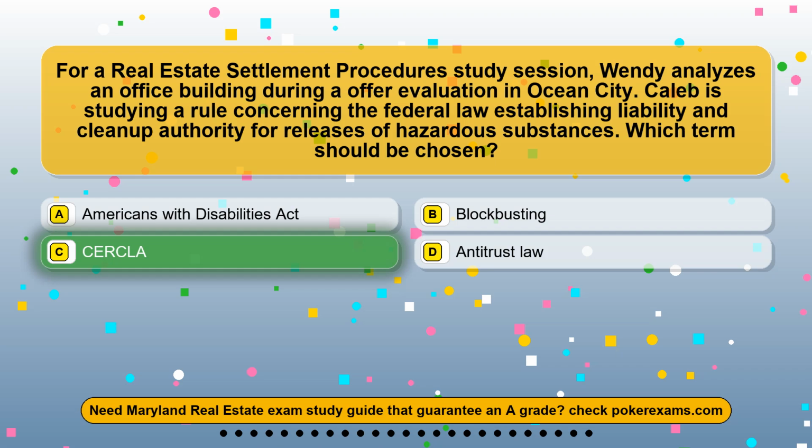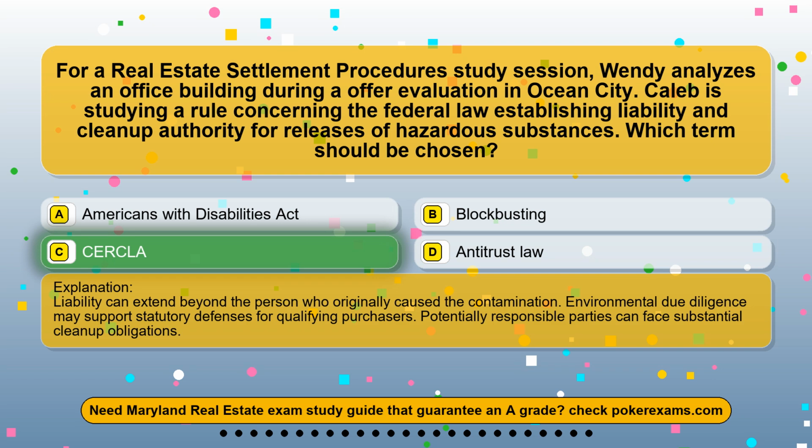The correct answer is option C. CERCLA. Liability can extend beyond the person who originally caused the contamination. Environmental due diligence may support statutory defenses for qualifying purchasers. Potentially responsible parties can face substantial cleanup obligations.